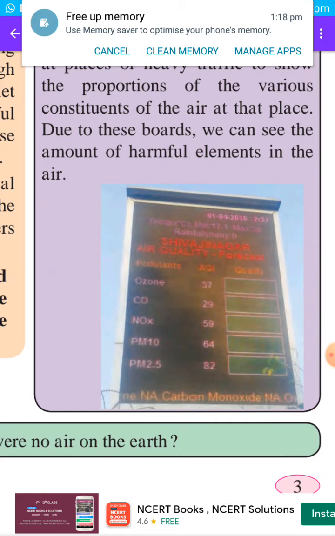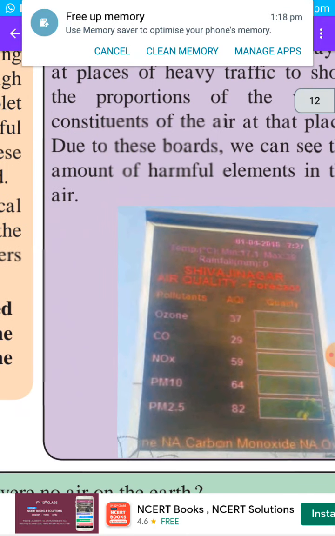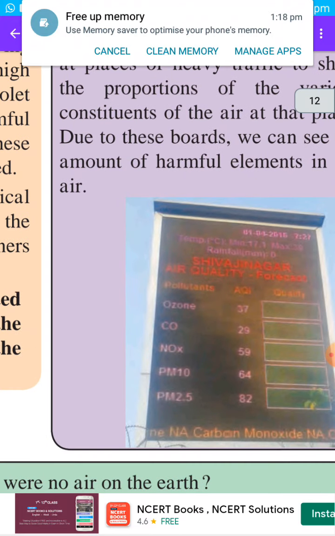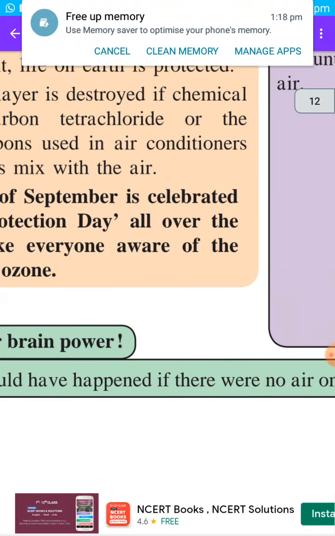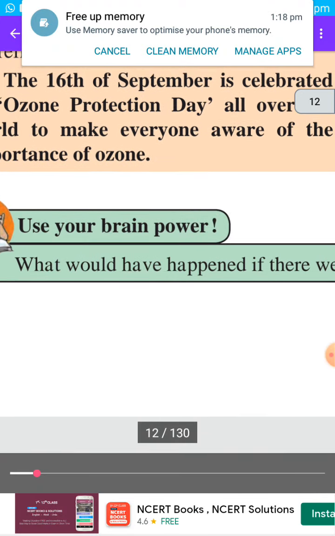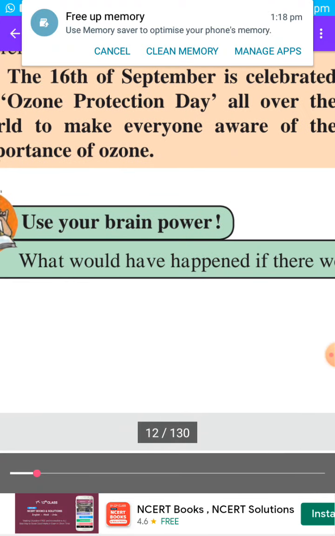So at various places near the Simla office also, there are such digital display boards, and on these boards the proportion of various gases in the air like carbon dioxide and carbon monoxide is constantly shown, so that people come to know which types of gases the air around them contains and their proportion. Okay, so here also they have shown one such board, so that people come to know the proportion of gases there. Then use your brain power.